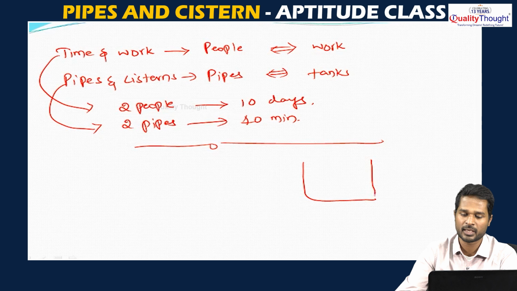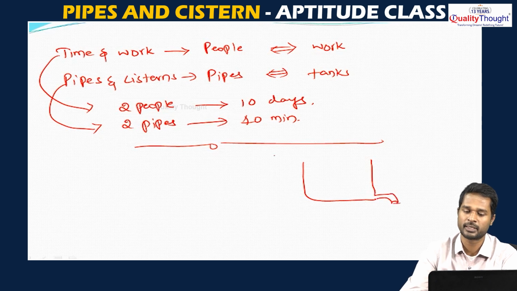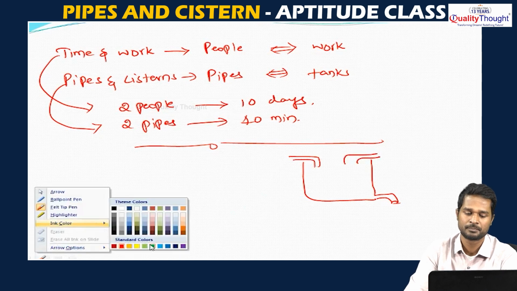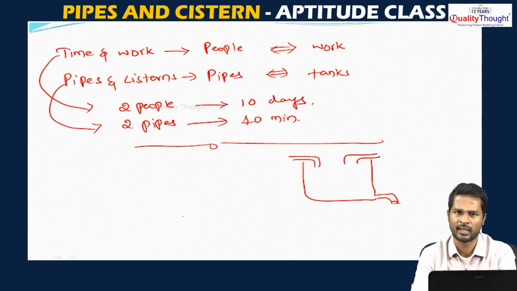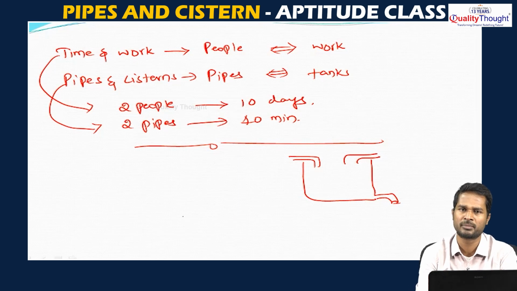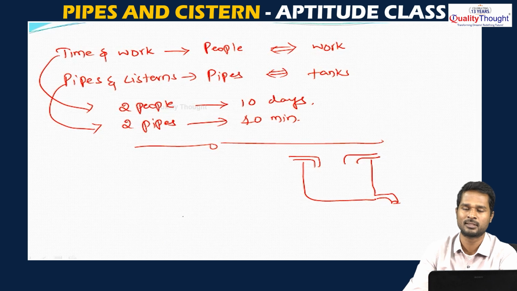See, whenever we speak about the tank, there will be pipes which will be filling the tank and there will be a pipe which will be emptying the tank. For example, when we clean the tank, the drainage water should go from the tank through a pipe that is called the outlet or the waste pipe, or the pipe which will remove the water. Now check this. Let us understand with a rough, small diagram.